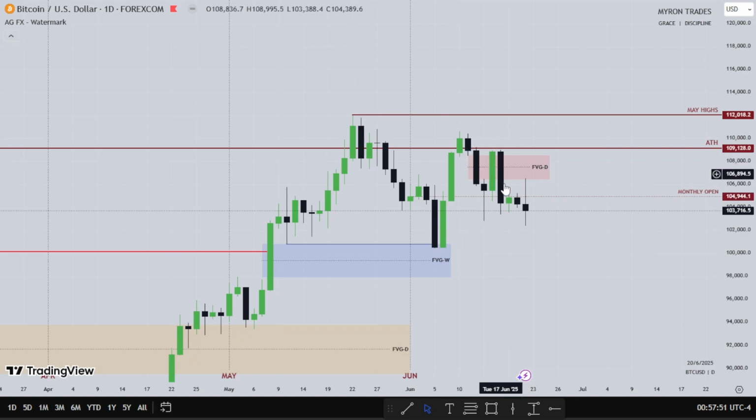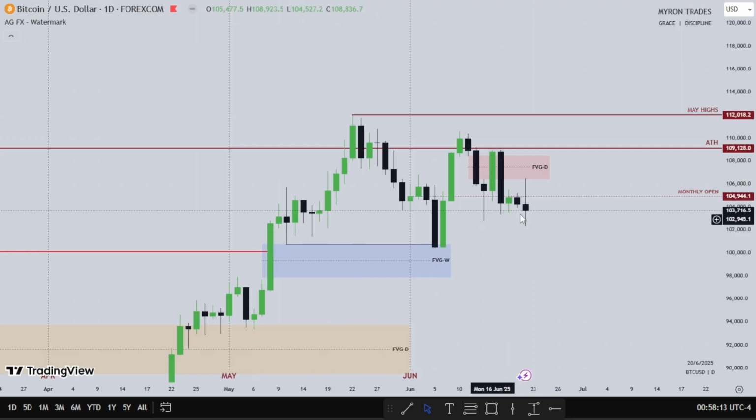We have Wednesday. Wednesday did nothing. Thursday did nothing. Then we have Friday trading higher, hitting this fair value gap once more time, and we trade lower, closing the week. So if Bitcoin wants to continue higher, taking out May highs, we'll see if this fair